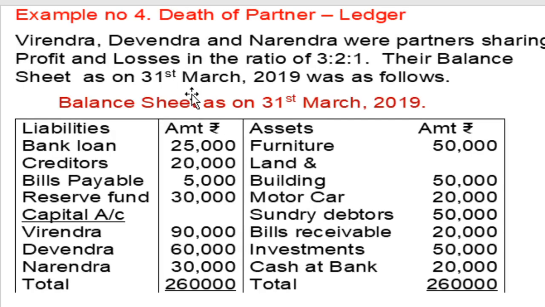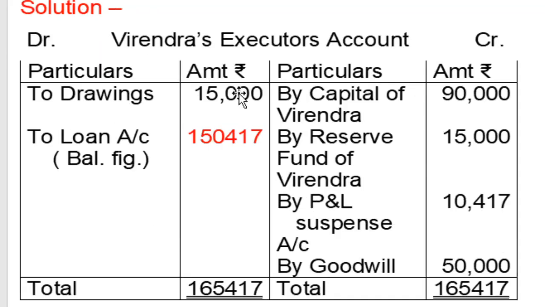First, write the balance of capital of Virendra, 90,000, that is transferred to his executor. That is the credit balance and it is transferred to his executor. That amount is also payable. So write on the credit side of Virendra's executor account: by capital of Virendra 90,000, and tick it in the balance sheet.